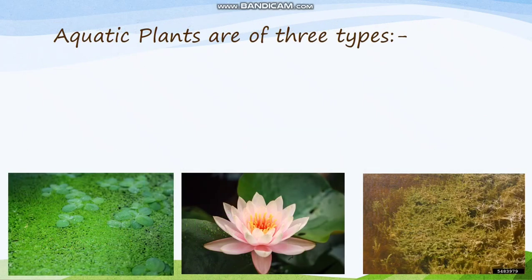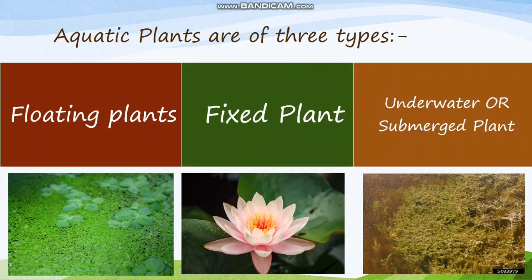Now, let us see some of the aquatic plants. They are floating plants, which will look something like the given figure. Then the fig plant, which will be found in water, and the last one is the underwater or submerged plant. So, these are the types of plants. In the next video, we will be discussing in detail both the terrestrial plants as well as aquatic plants. Thank you.